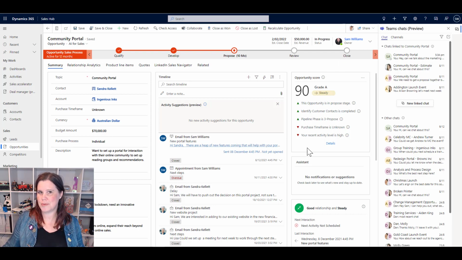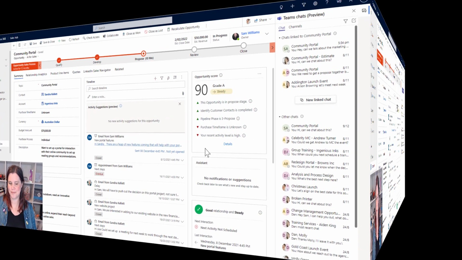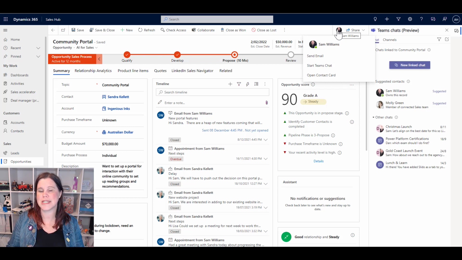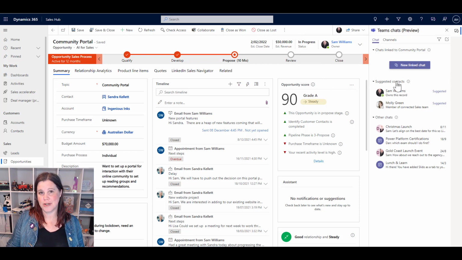Let's have a look at the experience from Alex's side. So I'm logged in now as Alex, and I can see, of course, that Sam, who we were just looking at before, is logged in at the same time as me. So that co-presence, we know we're both working in this record at the same time. The other thing to observe here is suggested contacts. So now it's actually suggesting to me who I might want to reach out to.